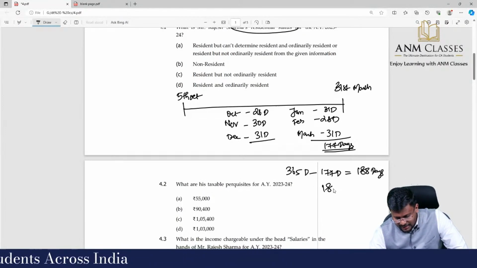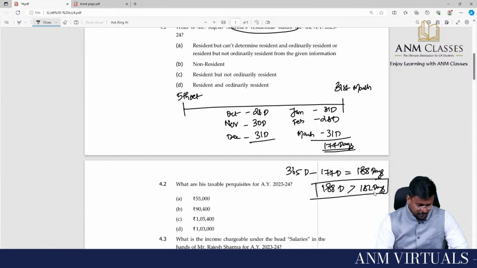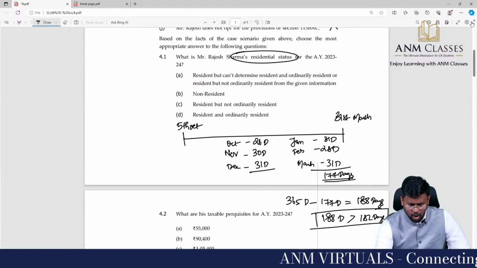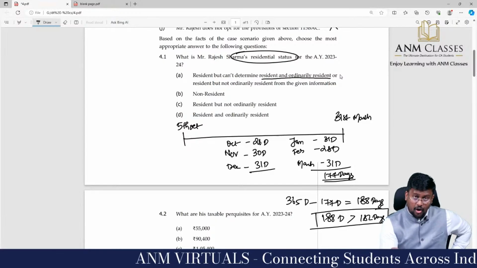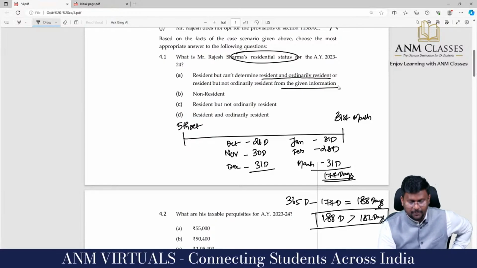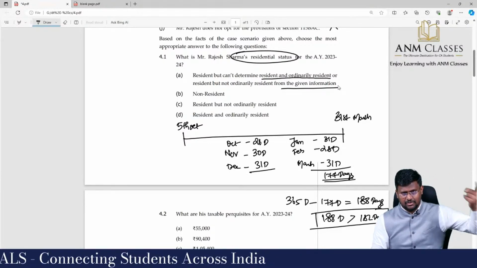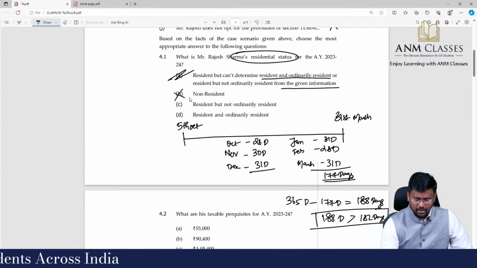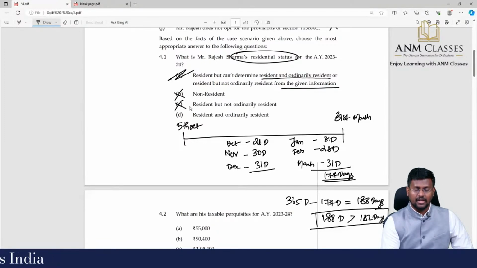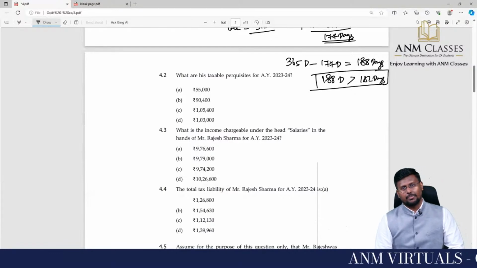This 188 days is more than 182 days. So he is a resident, that is confirmed. Now the options: resident but cannot determine resident and ordinarily resident or resident but not ordinarily resident from the given information. Because it is only said that he goes out of India every year, but how many years or how many days he was outside India in the last years is not given. So option A should be the answer. He is not a non-resident. Resident but not ordinarily resident cannot be determined, and resident and ordinarily resident cannot be determined. That much exhaustive detail has not been given in the question.